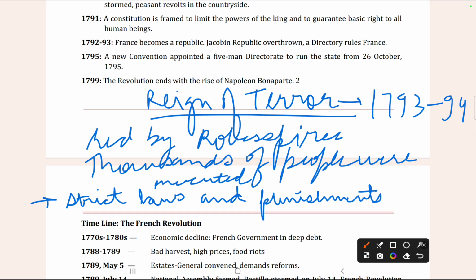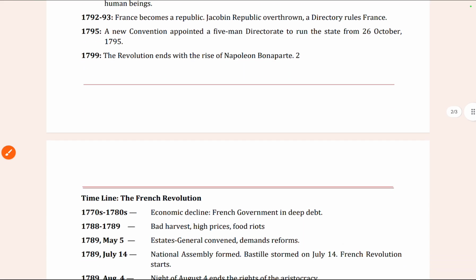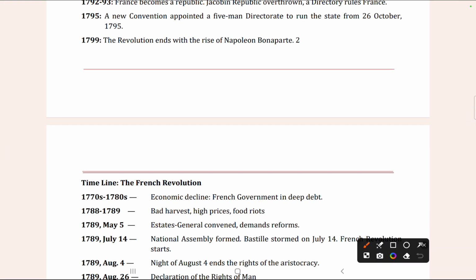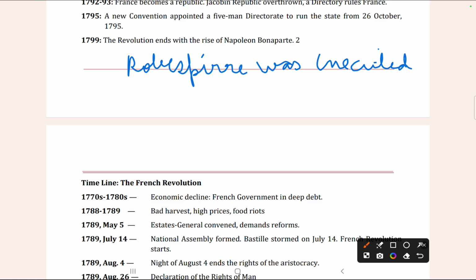So now how did this revolution come to an end? We will read about this in the chapter. First, Robespierre was executed. Then the Directory came into power.